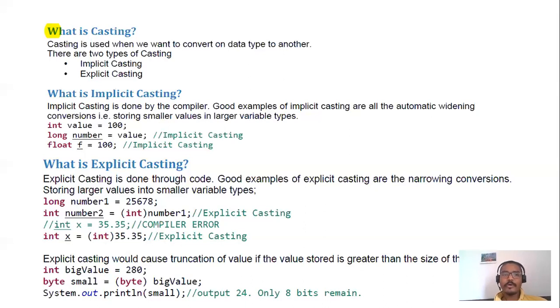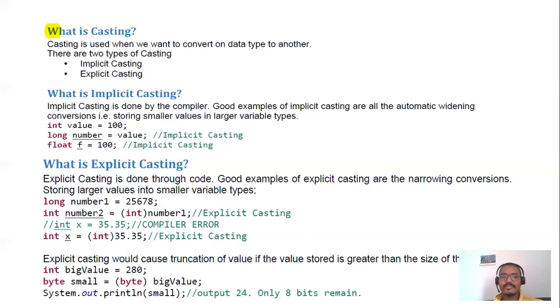Because 35.55 is a floating-point value, which is larger, and int x is the smaller type. So you are trying to store a larger value into a smaller data type, and you have to cast it. If you cast it properly using int, then you can store it in the int variable. That is known as explicit casting.